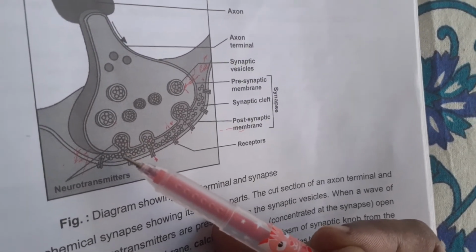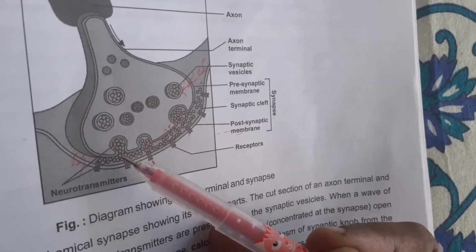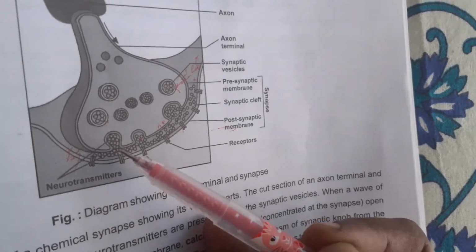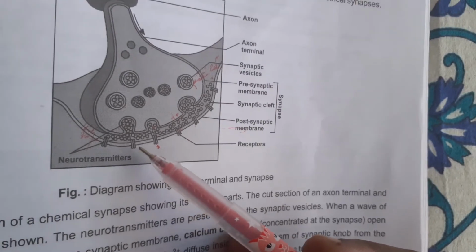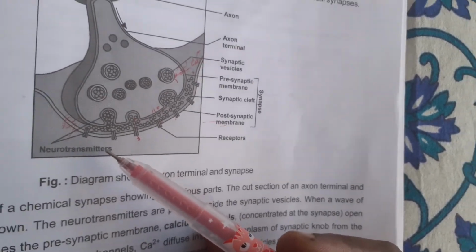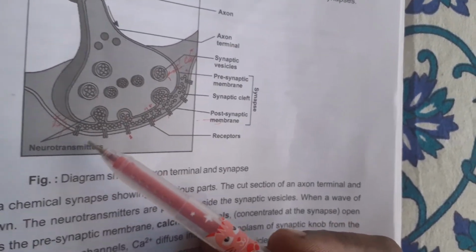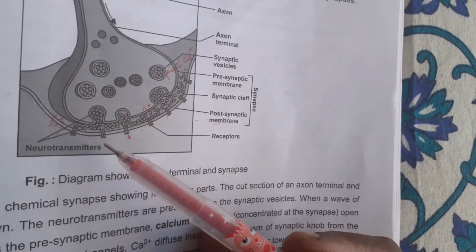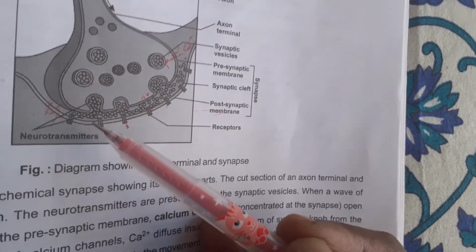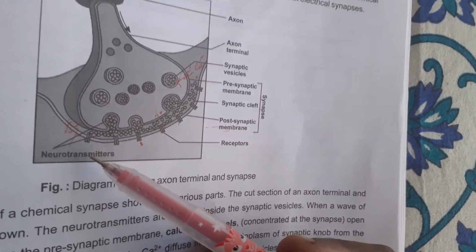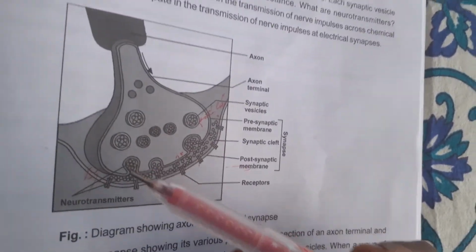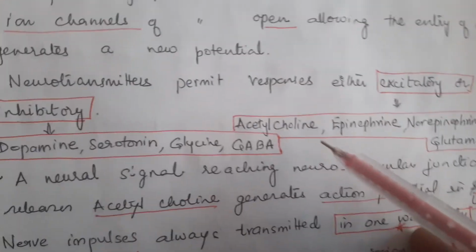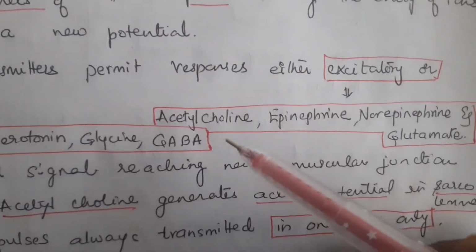So the rupture takes place here, and the release of neurotransmitters occurs, binding to the receptors on the postsynaptic neuron dendrites. So the ion channels of this postsynaptic neuron will open up, allowing the entry of ions and generating a new potential here. Neurotransmitters generally permit responses that are either excitatory or inhibitory depending upon the neurotransmitter released.